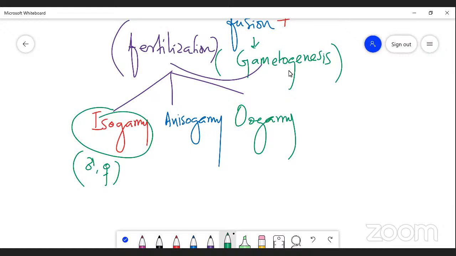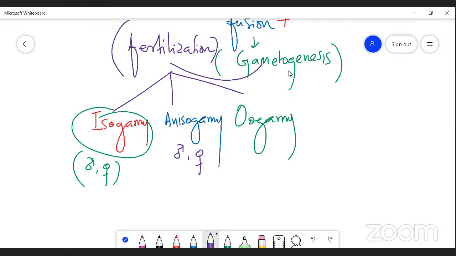The second method, anisogamy, means that the male gamete and the female gamete are dissimilar, morphologically and physiologically, in nature. The fusion of these dissimilar gametes forms fertilization.